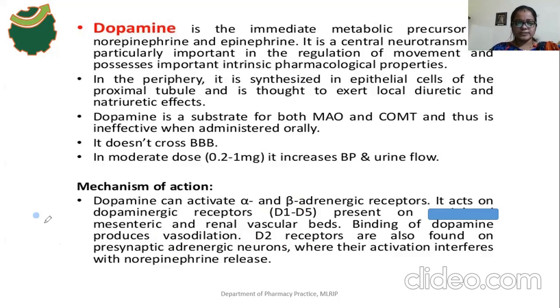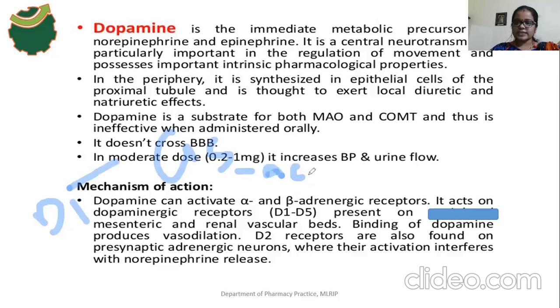The D1 receptors are located at which region? D1 receptors are present in renal blood vessels and mesenteric vessels. And what kind of receptor is D1? D1 receptor is a Gs coupled receptor. So Gs coupled receptors means what? It activates an enzyme known as adenyl cyclase.